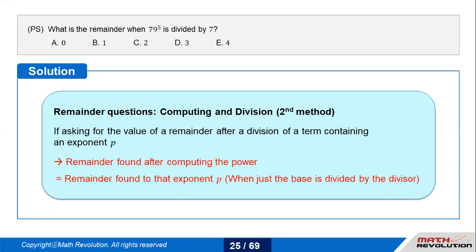When I deal with 9 to the power 5, I know 9 to the power 1 will give me 9, but 9 squared gives me 81. So 9 to the power 1 will always give me 9, 9 squared always gives me 1, and therein 9 to the power odd will give me 7. So 9 to the power 5 can be written in terms of 7 to get the answer quickly.